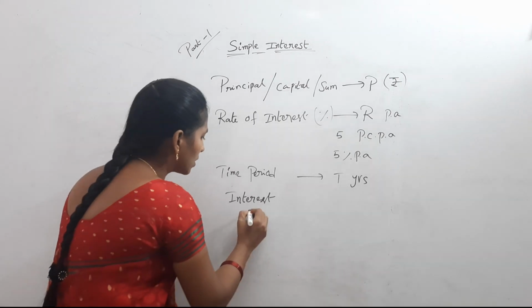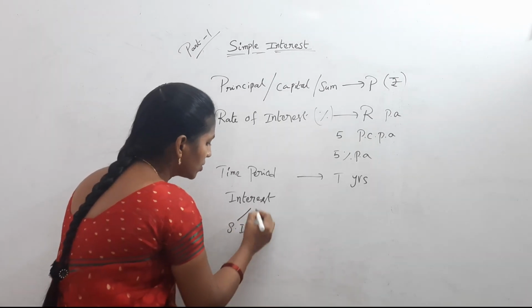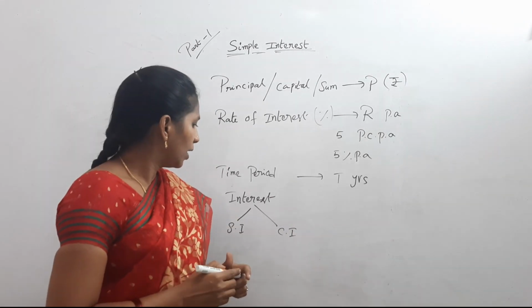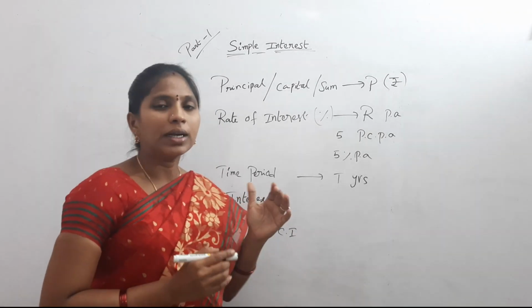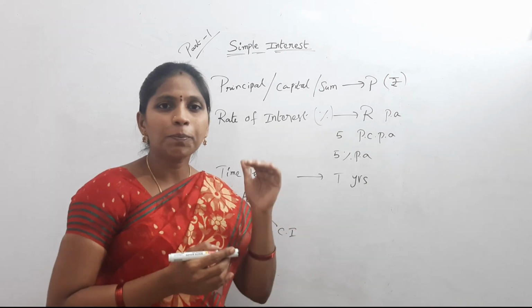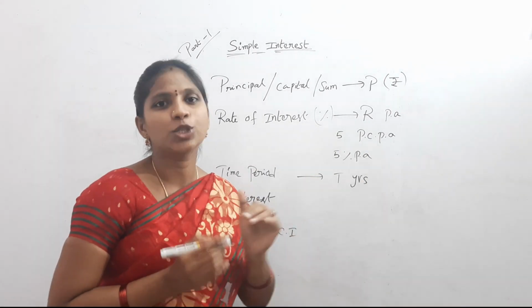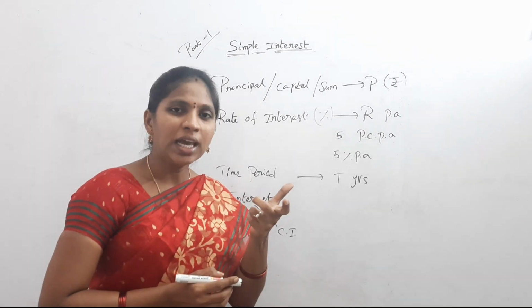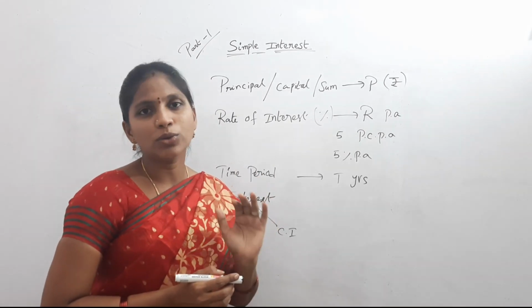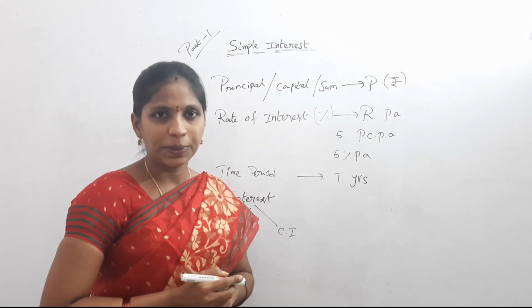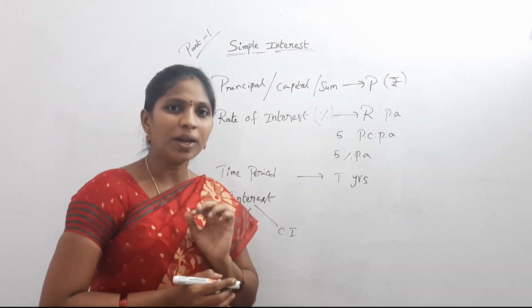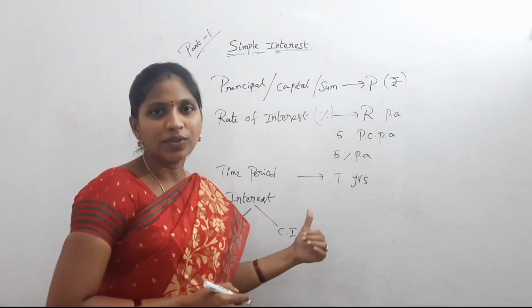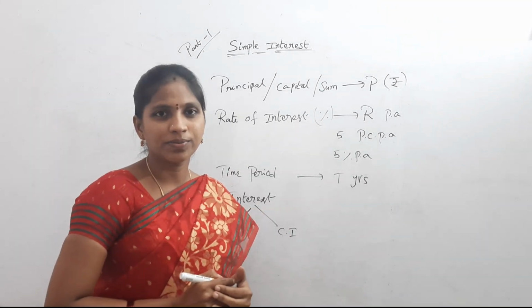Interest is nothing but the extra money that is paid for the usage of others' money. That interest is of two types: one is simple interest and the other is compound interest.